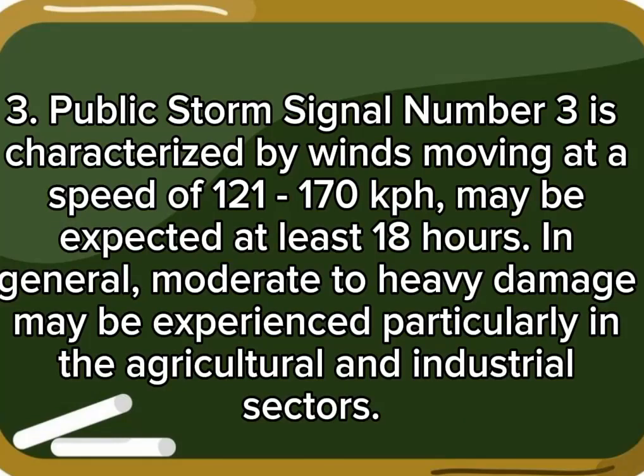3. Public storm signal number 3 is characterized by winds moving at a speed of 121 to 170 kph may be expected in at least 18 hours. In general, moderate to heavy damage may be experienced, particularly in the agricultural and industrial sectors.